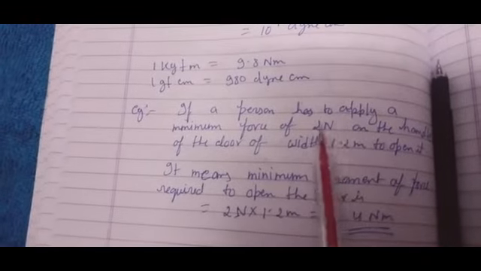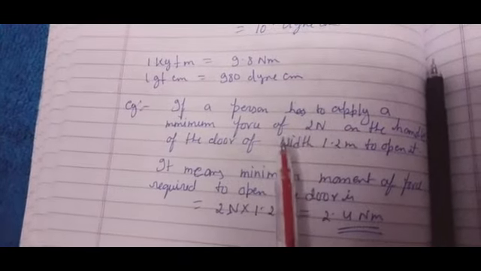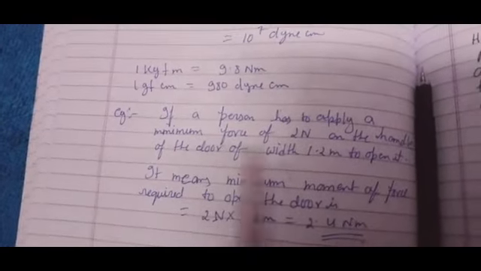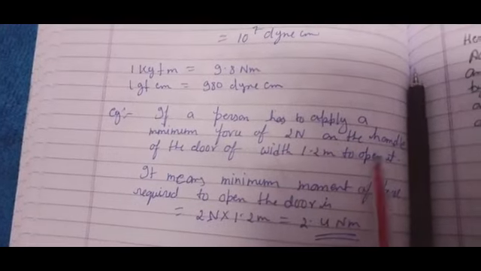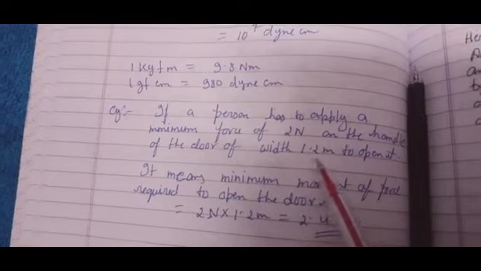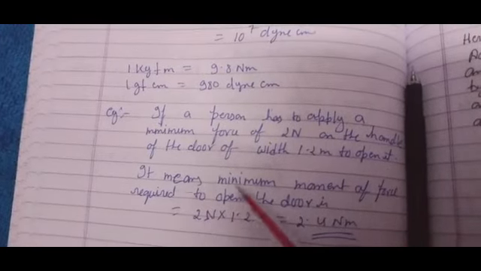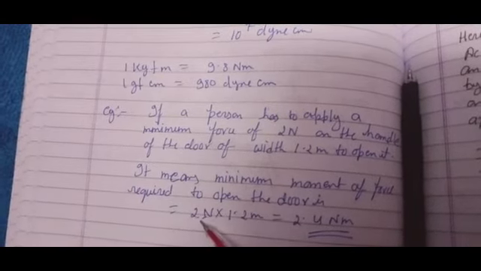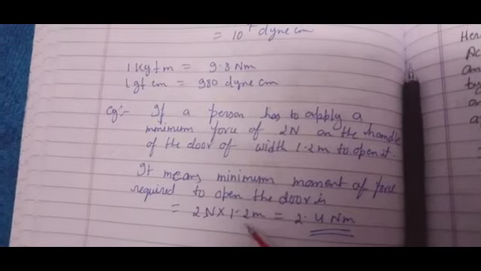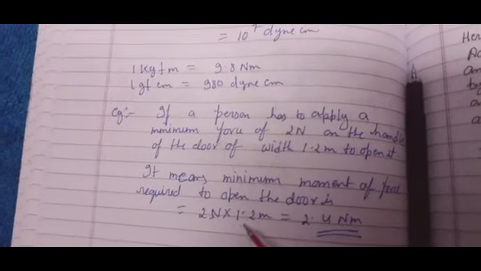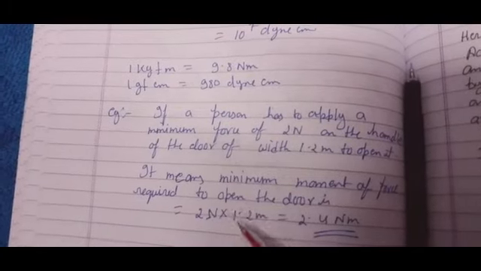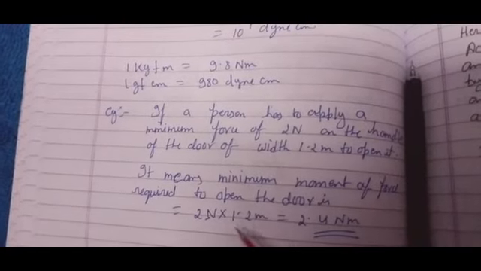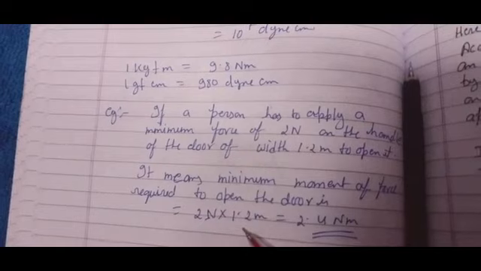Now we have to understand in general language what is moment of force. I have written an example: if a person has to apply a minimum force of 2 Newton on the handle of the door of width 1.2 meter to open it, it means the minimum moment of force required to open the door is 2 Newton, the force applied by the man, into 1.2 meter. This is the distance between the hinge and the point where the person will first apply the perpendicular force. So 2 into 1.2, this is force, this is distance between pivot point and force applied at that point.